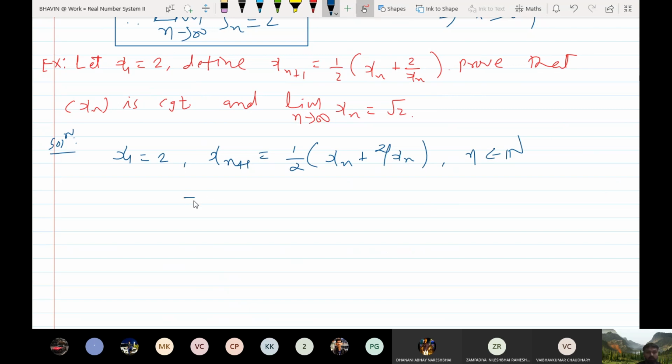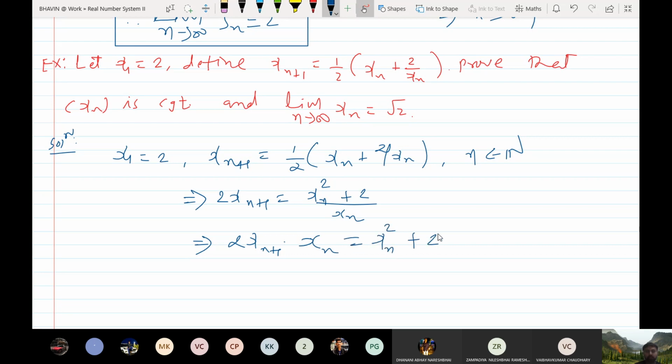See, so this implies that 2 times xn plus 1 is equal to, now take xn as LCM, xn square plus 2 divided by xn. This implies that 2 xn plus 1 into xn is equal to xn square plus 2.